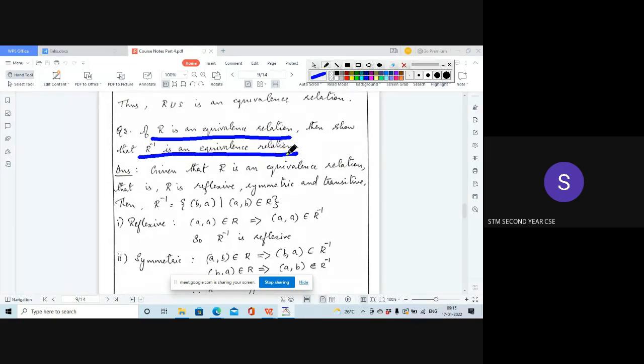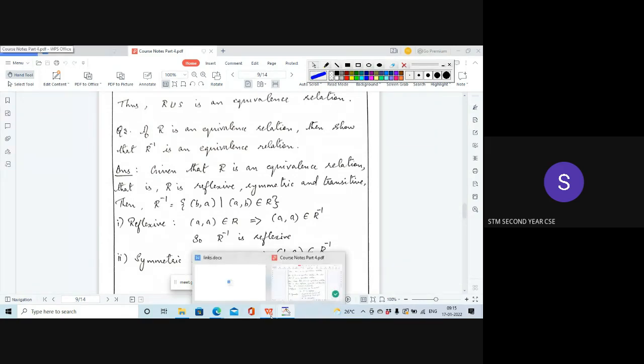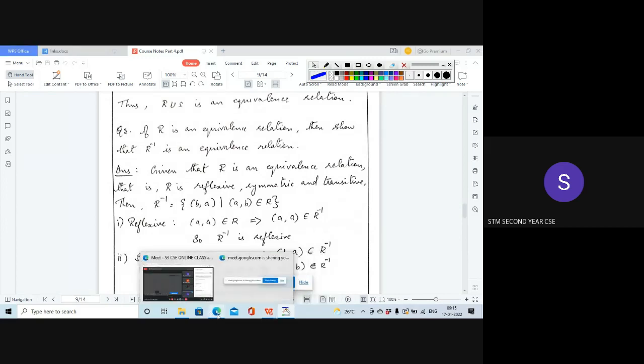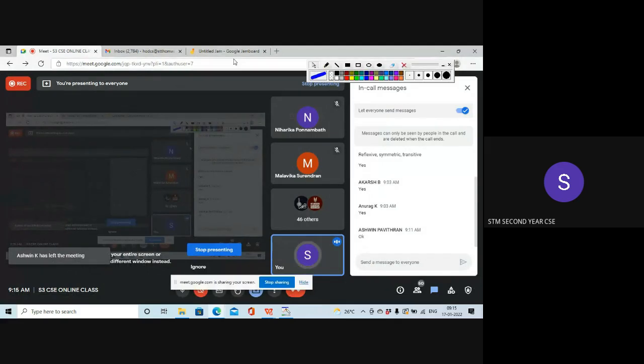We had studied this in the first class when I started relations: what is R, what is R inverse, and what is the complement of R, etc. So what is R inverse? How will you get R inverse? You are given a relation R. How will you find R inverse? You had written the example for it.